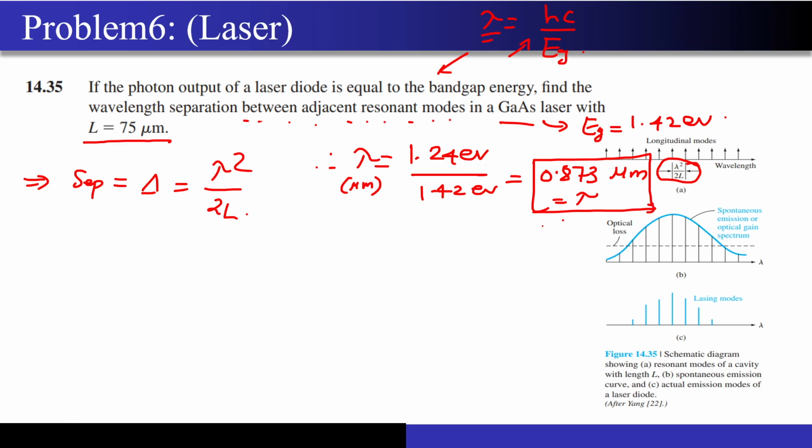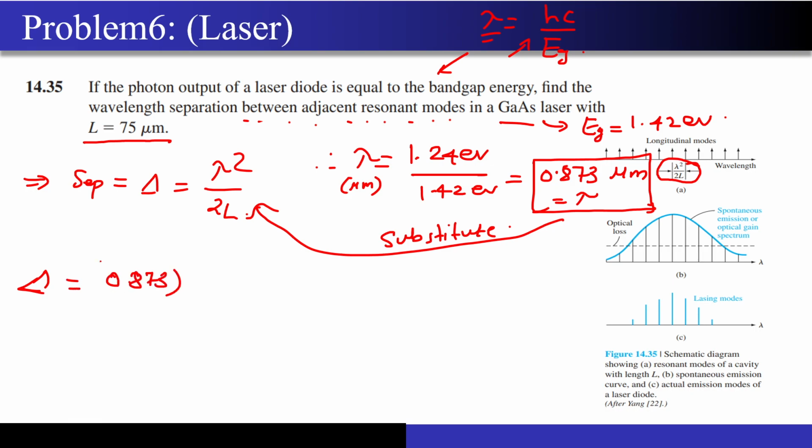Now what is my job? I have to substitute back over here because my ultimate aim is to find the distance between the adjacent resonant modes, which is given by delta. So delta will be lambda square, that is 0.873 square, let me also write units on the side, micrometer square, divided by 2 into L. What is L? 75 micrometer.